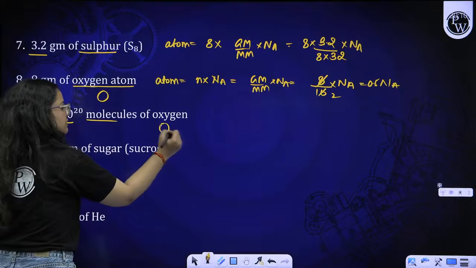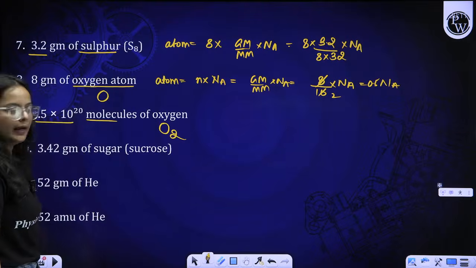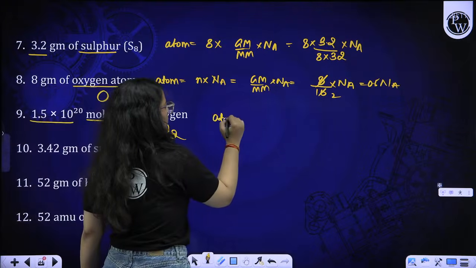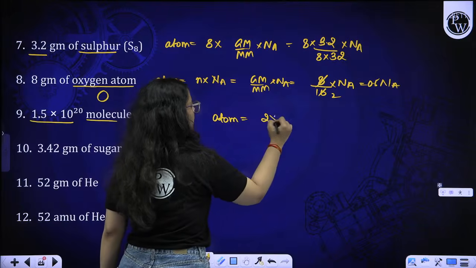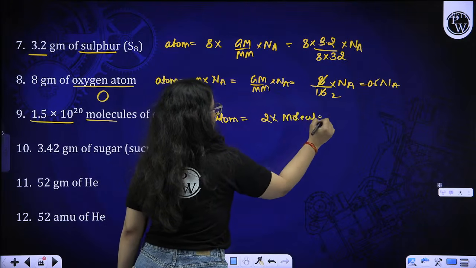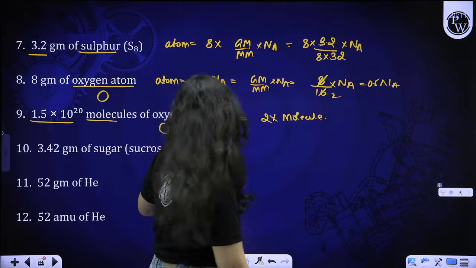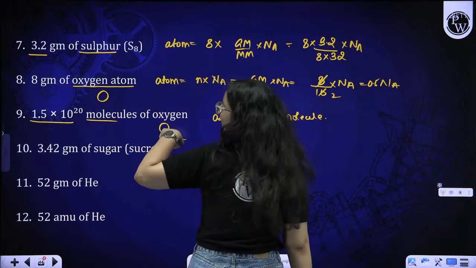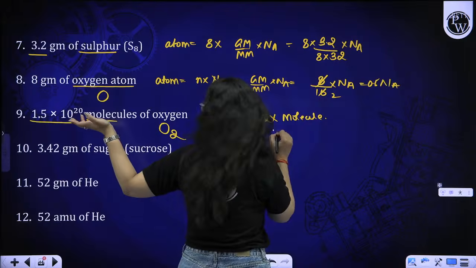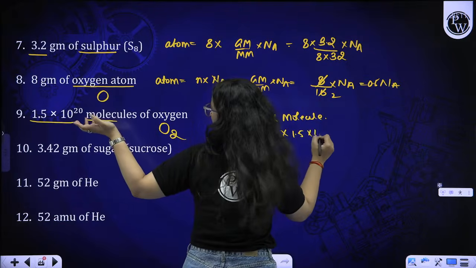1.5 into 10 raised to 20 molecules of oxygen. Molecules, see, molecules given, that means it is O2. Right? So if you want to find out the atoms, you just have to simply multiply 2 with the molecules, because in one molecule we are having 2 atoms. So 2 into 1.5 into 10 raised to the power 20.